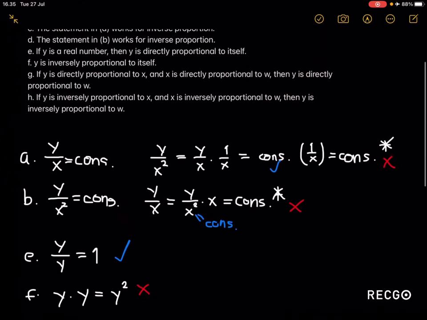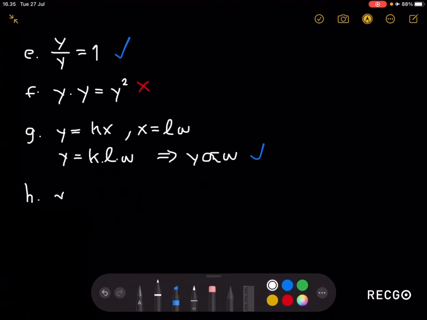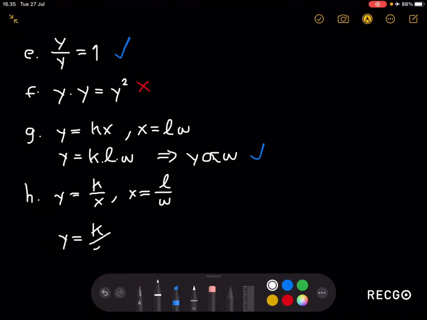Now for part H, if y is inversely proportional to x and x is inversely proportional to w, then y is inversely proportional to w. This is pretty much the same thing as in part G, except in this case we're dealing with inverse proportions. So we must have that y is equal to k over x for some constant k, and then x is equal to, let's say, L over w for some constant L. We can substitute the value of x into this equation to get y is equal to k over (L over w).